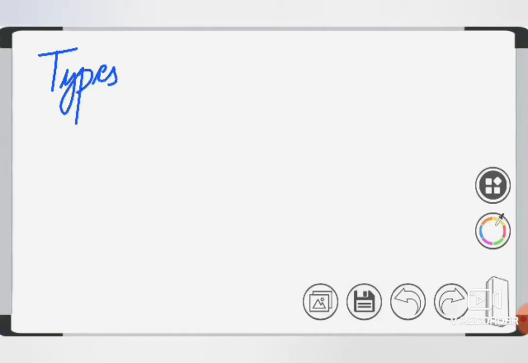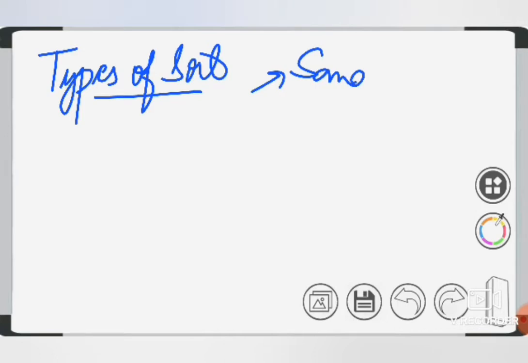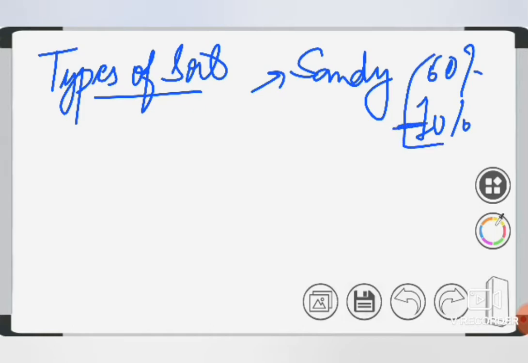Now we will be discussing the types of soil. When we talk about the types of soil, we should know about the components, like sandy soil. It has 60% sand and about 10% clay. If the clay is very little, it will not have the binding capacity, and it will be very loose. Clay is the cementing material. This is the very first one.